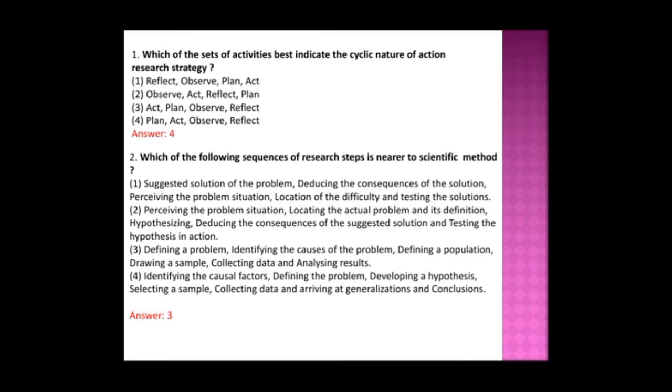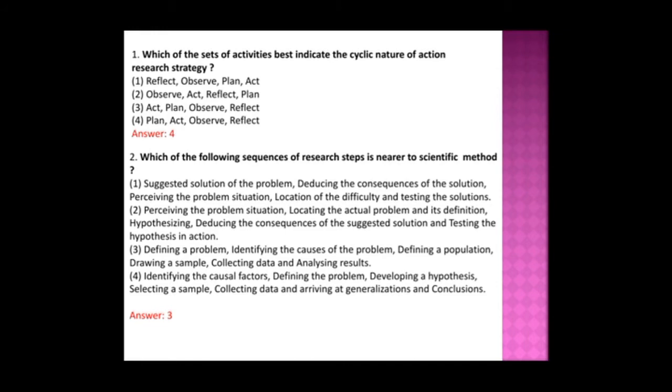The first question is, which of the set of activities best indicate the cyclic nature of action research strategy? So here the answer is the fourth one, that is plan, act, observe and reflect. Hope you remember all these topics we discussed in the last videos. If you have any doubts, you just follow the last videos.